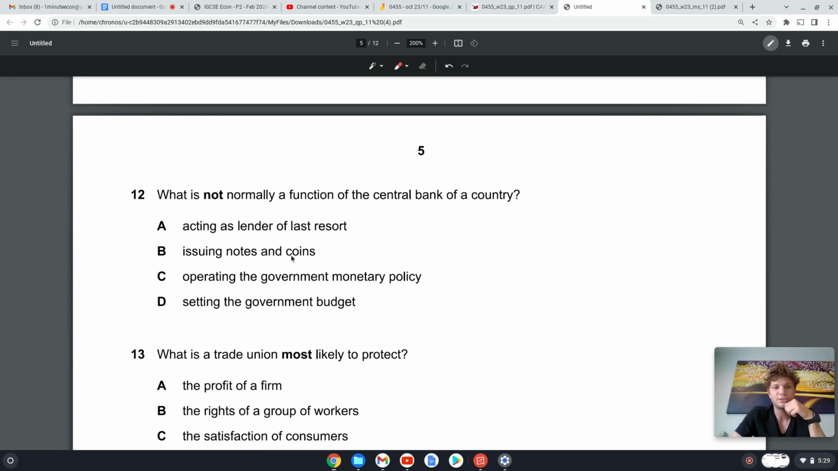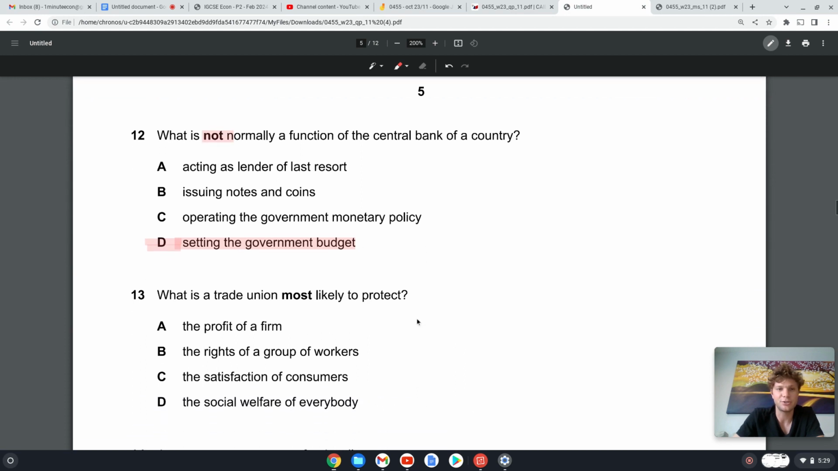Issuing notes and coins, yes, of course, that's what the central bank does. Operating the government's monetary policy, yes, that is the role of the central bank. Setting the government budget, ding ding ding, this is fiscal policy, not monetary policy. So this is not a function of the central bank.